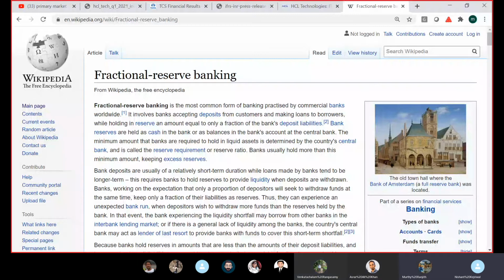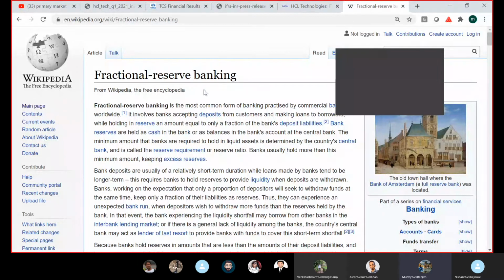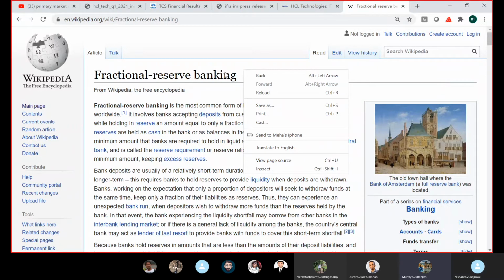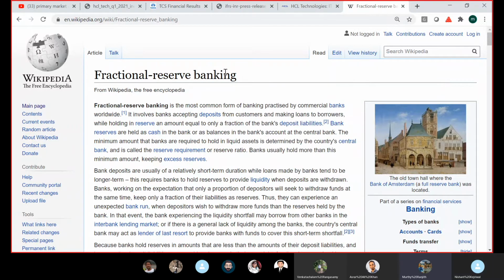Nishant, regarding the current topic which you opened, fractional reserve banking, was this topic already mentioned to the participants today? If you bring up a random topic, maybe the people who are not able to join might be interested in this topic, and they will be missing it. So please tell them what will be covered today.